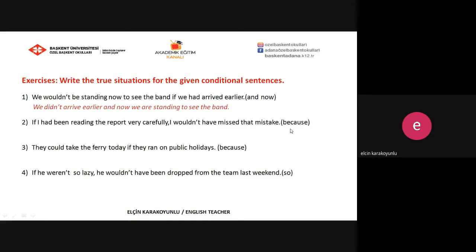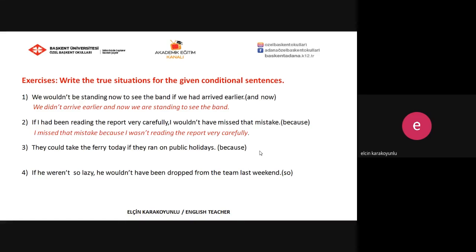And the second one, you have to use because also. If I had been reading the report very carefully, I wouldn't have missed that mistake. If I had been reading, be careful about the conditional here, and I wouldn't have missed that mistake. Be careful again. And the true situation is, I missed that mistake because I wasn't reading the report very carefully.